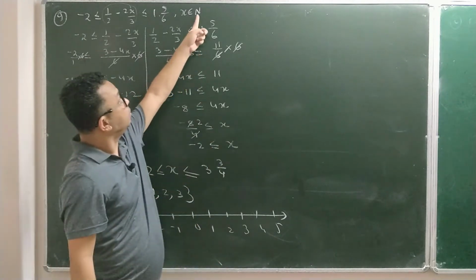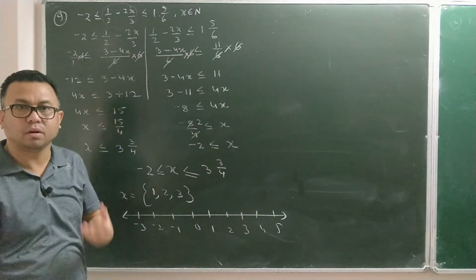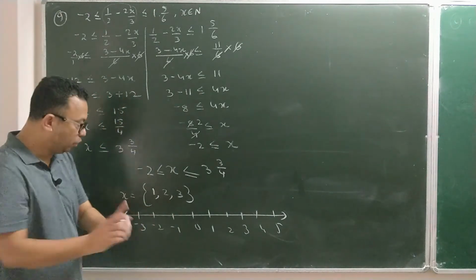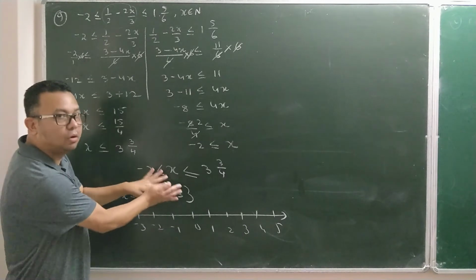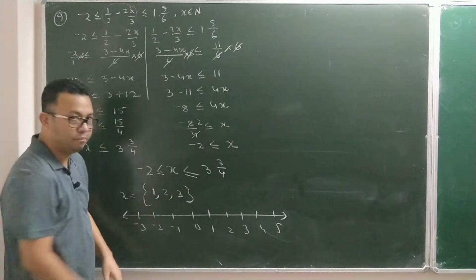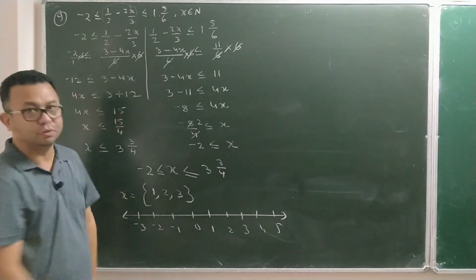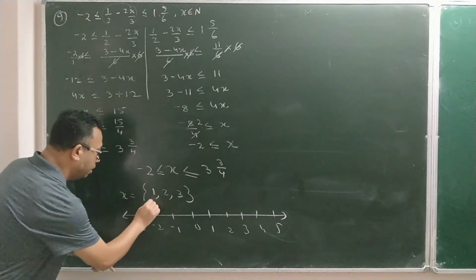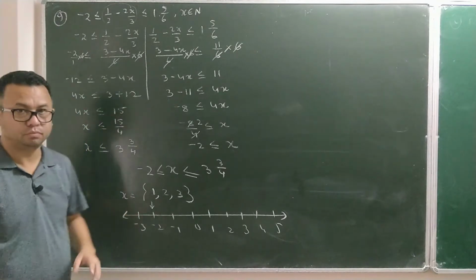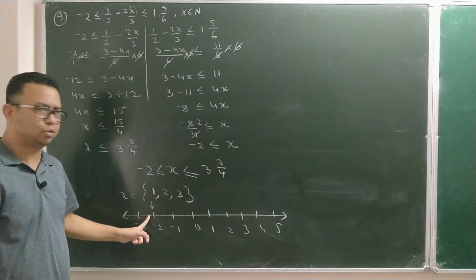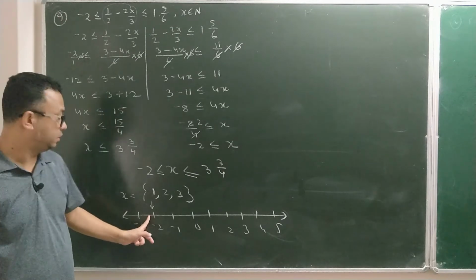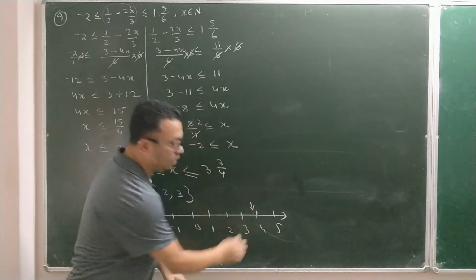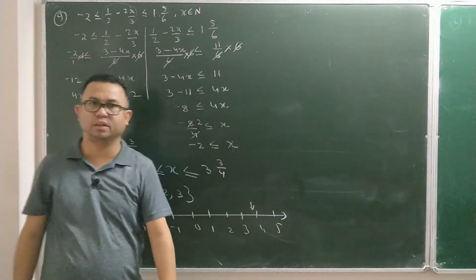But your number line will be different when it is natural number or whole number or integer. So if it is natural number, whole number, integer, then do it like this. Let's suppose now you already know the answer where you have to shade. You have to shade at 1, 2 and 3. But supposing you are not finding this before, then see what you are supposed to do. Here -2, make a small arrow at -2. This is for your information that from -2 I have to search the natural numbers. Then 3 by 4 means somewhere near to 4 here, between 3 and 4, somewhere very near to 4. 3 by 4, 3.75 is somewhere there.